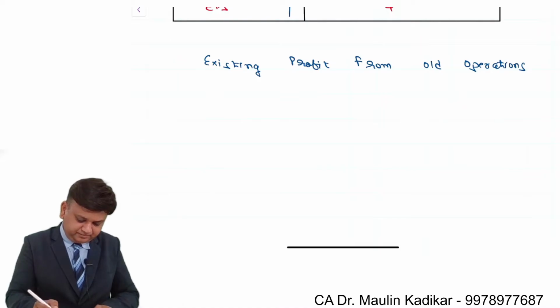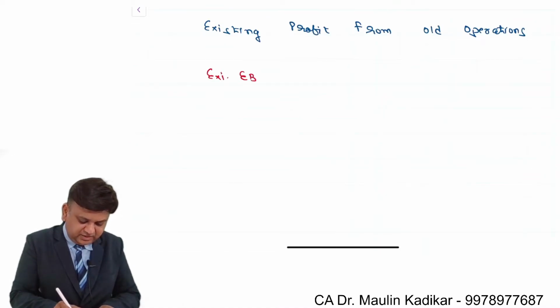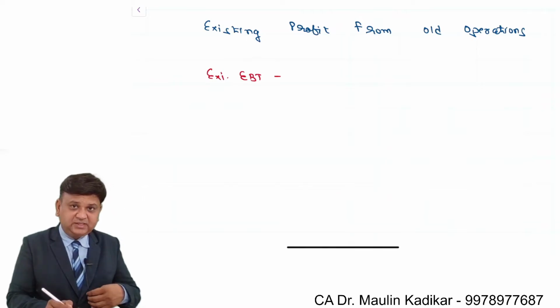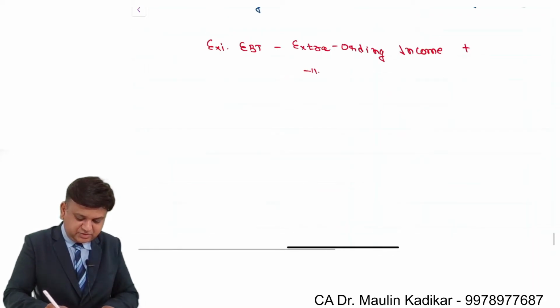In the breakdown, existing EBT minus extraordinary income plus extraordinary loss.